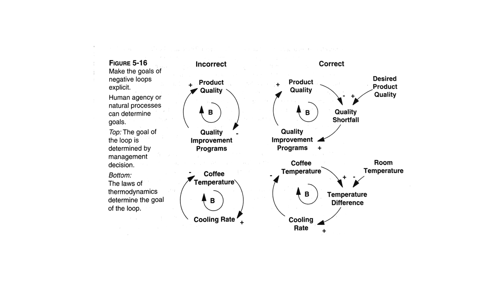That is, there's some target quality that we're looking for, and as the product quality goes down, the difference between product quality and the desired product quality goes up.